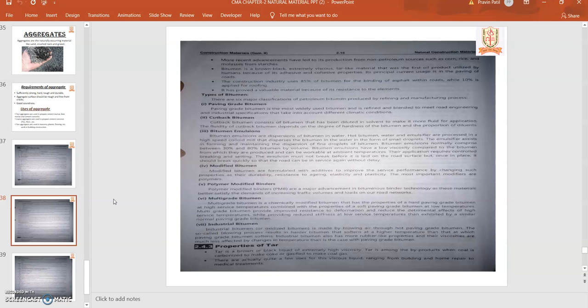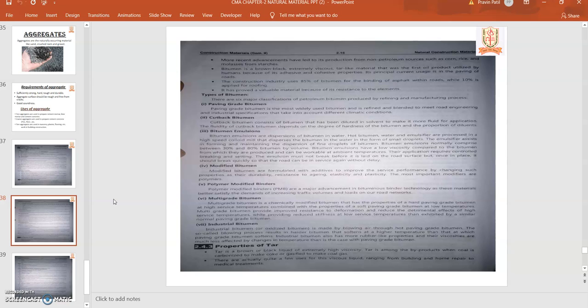Then modified bitumens are formulated with additives to improve the service performance by changing such properties as their durability, resistance to aging, then elasticity and plasticity. Okay, so all these types depend on how they are manufactured, at what temperature they are formulated, and where they are going to be applied.